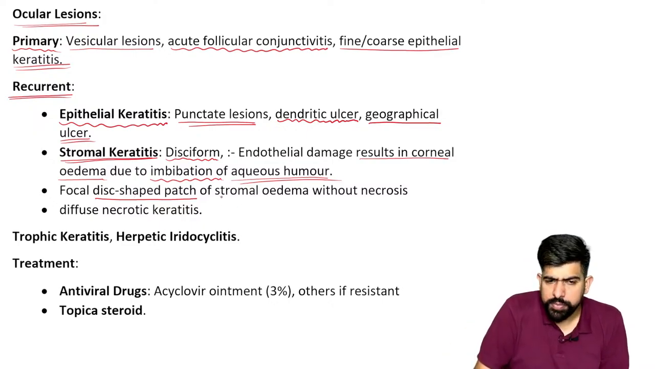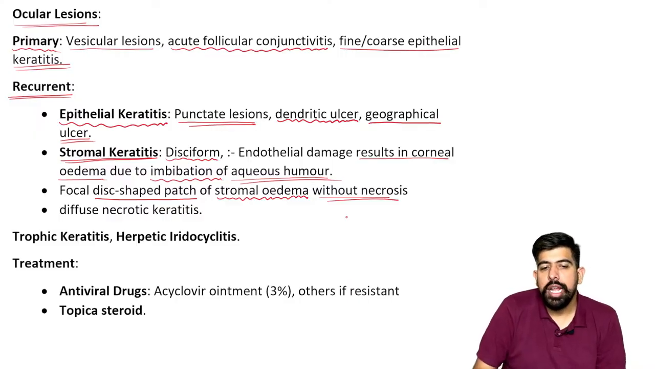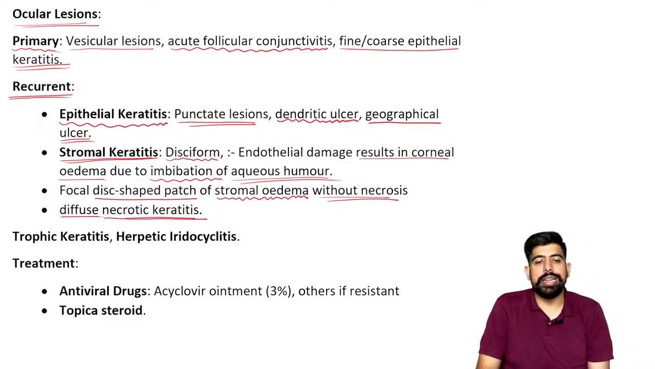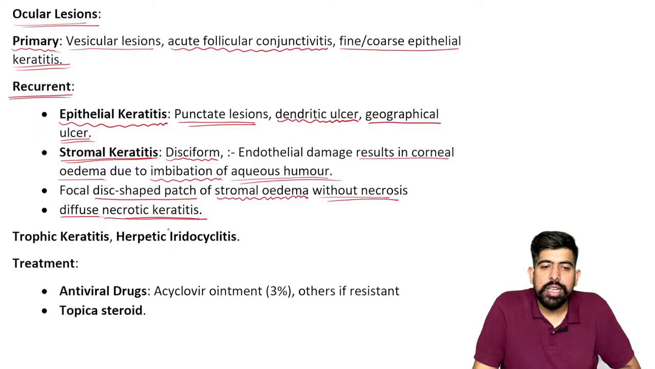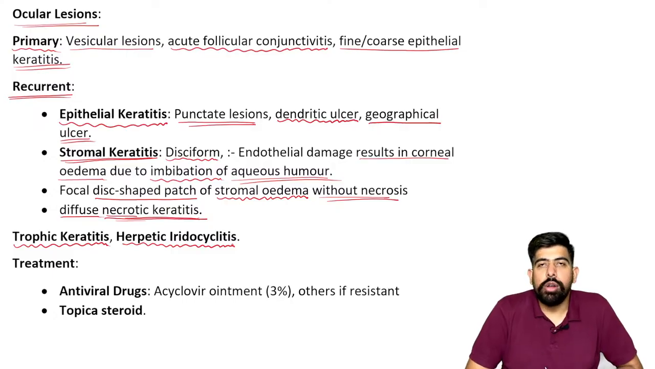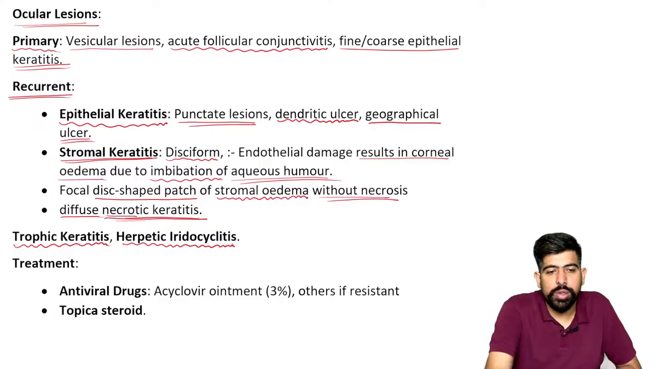A focal disc-shaped patch of stromal edema will be seen, without necrosis in the starting, but later it will cause diffuse necrotic keratitis. And if we are not treating this, it can go into trophic keratitis or can cause herpetic iridocyclitis. It can also involve your iris and your ciliary body, right? So it is known as herpetic iridocyclitis.